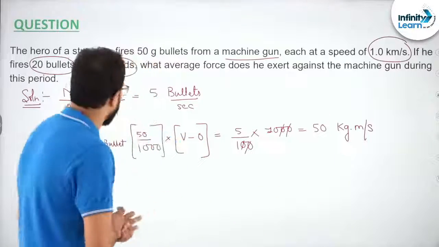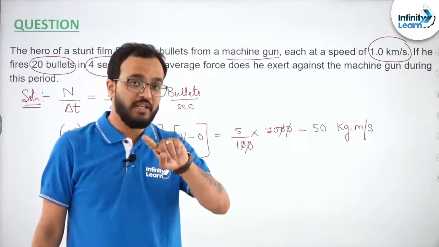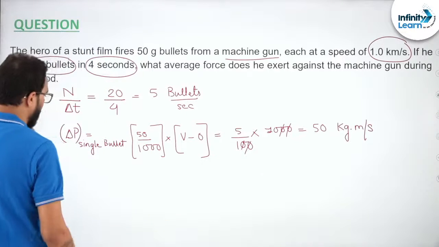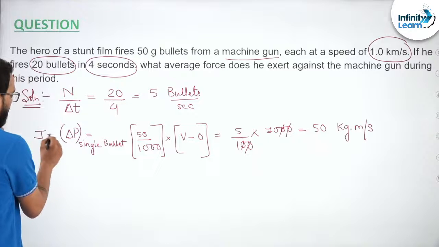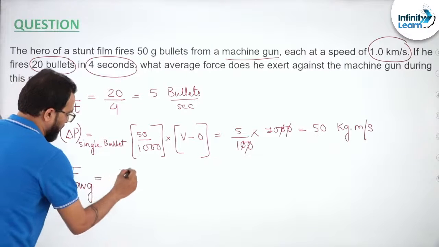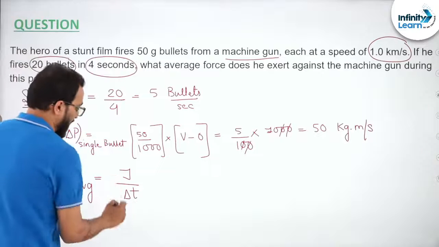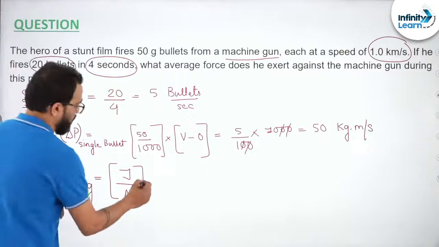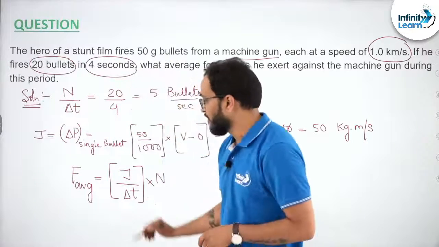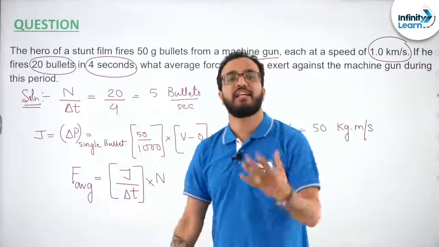Same thing, right? Now how will we figure out the average force? What is the formula for average force? Impulse upon time interval, right? Very good, very good. What is impulse? Impulse on a single bullet is this. So F average will be this upon time interval, but this is for a single bullet and time interval is given for 20 bullets. So it should be multiplied by the total number of bullets fired in this interval, right? Because this is the impulse of a single bullet, multiplied by the total number of bullets fired in this interval, we will get the average value of the force.